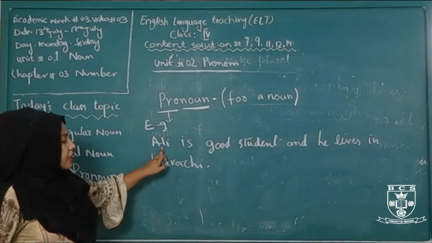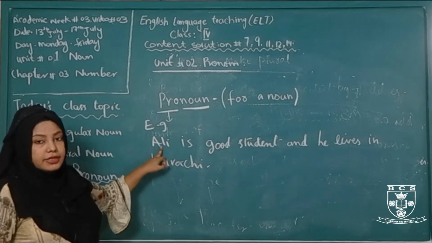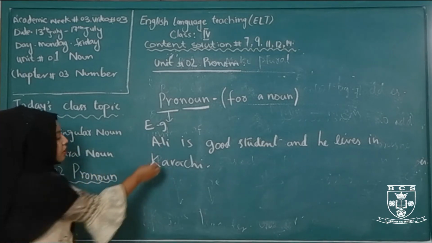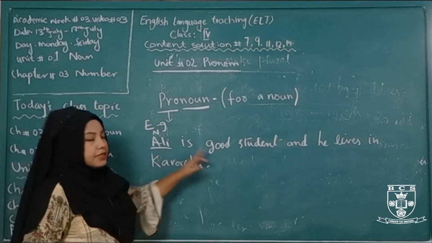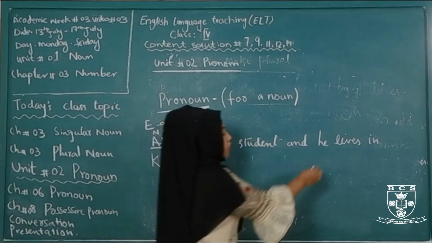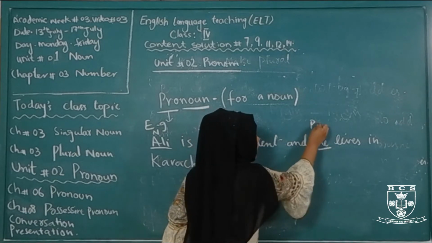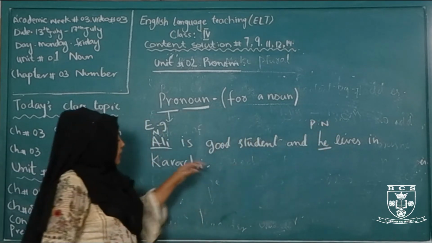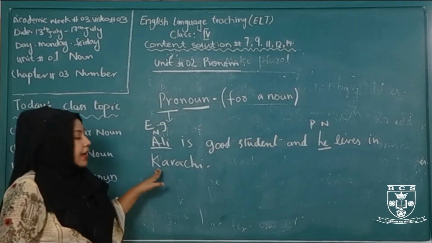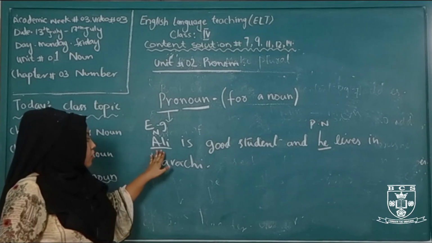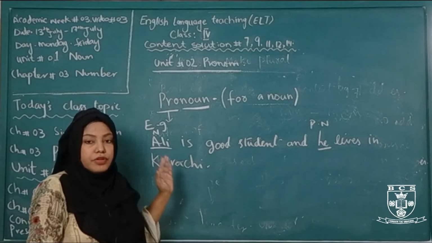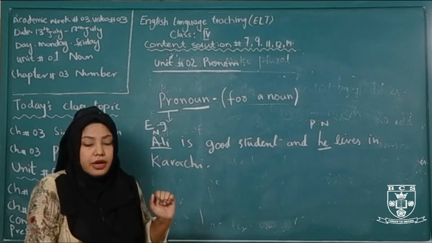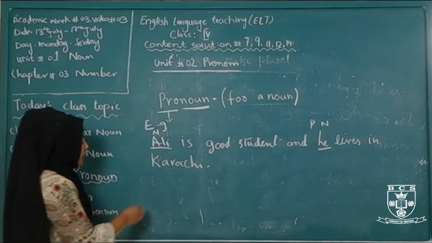Number one is Ali is a good student. In this sentence, where is the noun? Ali is the noun. We replace the noun Ali with the pronoun he. He is a pronoun. He lives in Karachi. Why do we replace Ali with a pronoun? To avoid the repetition of the noun Ali, Ali, Ali here. Now come to one more example, Sarah.